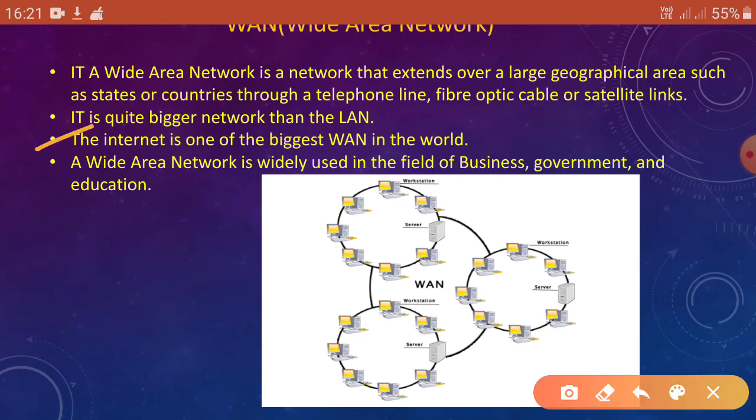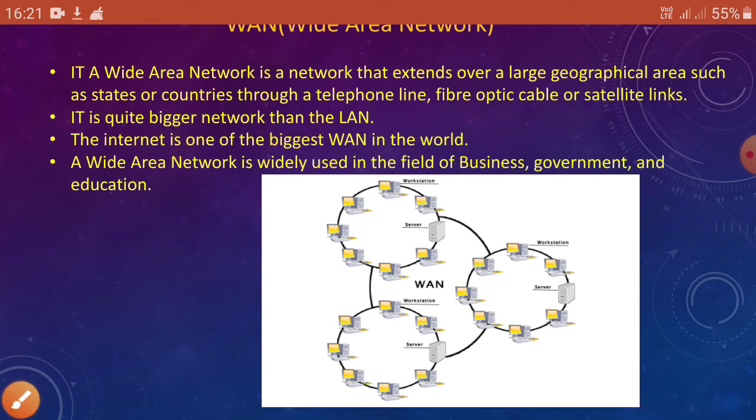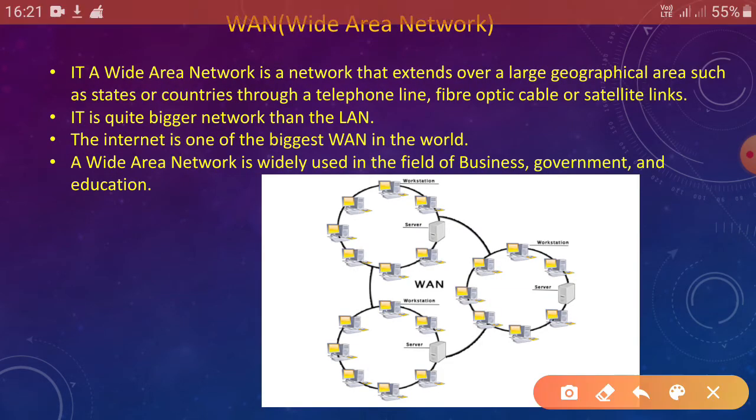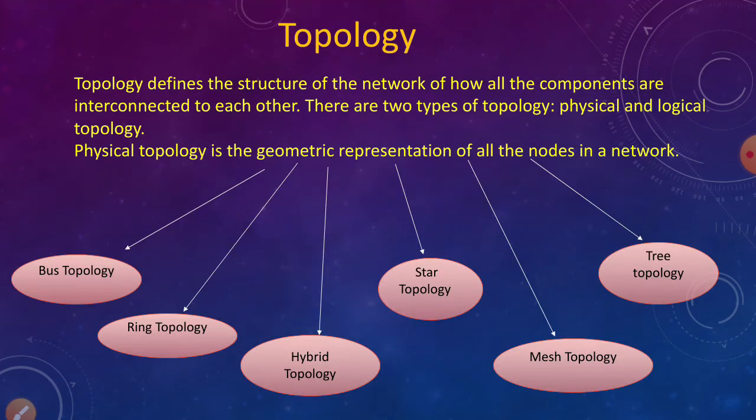Third point, the internet is one of the biggest WANs in the network. So internet is the example of one type of network, okay, that is the biggest network. Number 4, this network is widely used in the field of business, government and education, okay, clear? Go to the next.